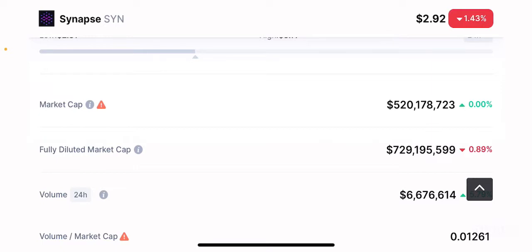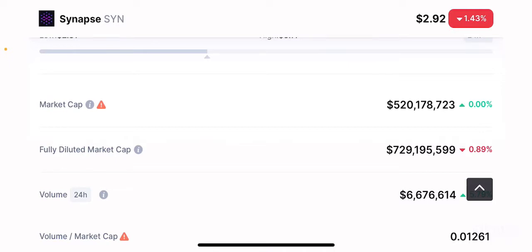So the market cap is only $520 million. It's definitely a project that has potential to grow, but I think the growth won't be really fast because there are going to be a lot of other projects that will compete with Synapse protocol to also achieve the same cross-chain, not just bridging but also cross-chain swapping, along with other features which Synapse doesn't really have, and will enable all of those with much more efficiency than Synapse protocol, right?